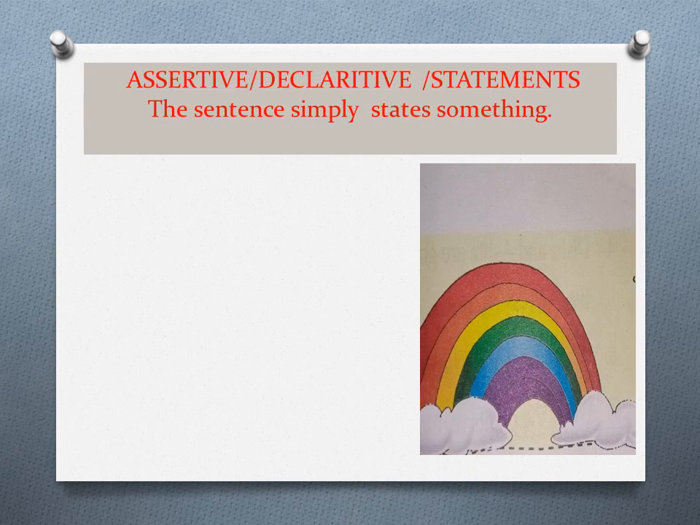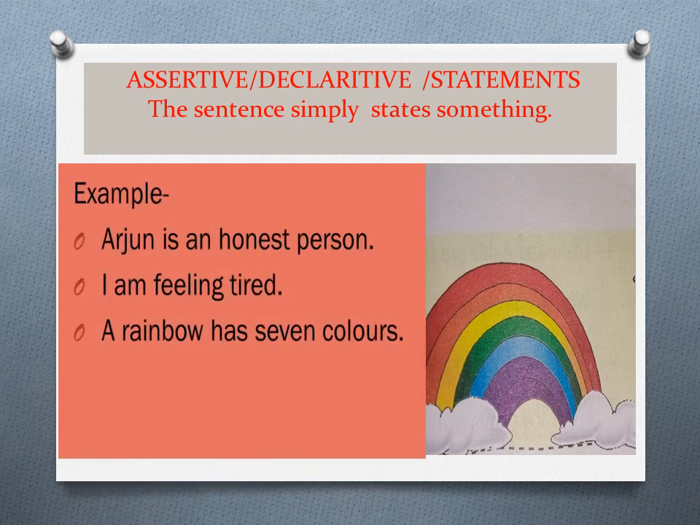Assertive sentences. The sentences which declare or assert a statement, feeling, opinion, history or anything are called assertive sentences. An assertive sentence ends with a full stop. It can be either affirmative or negative. Here are some examples of assertive sentences. See, Arjun is an honest person. I am feeling tired. So these are simple statements. A rainbow has 7 colors. So these are some examples of assertive sentences.